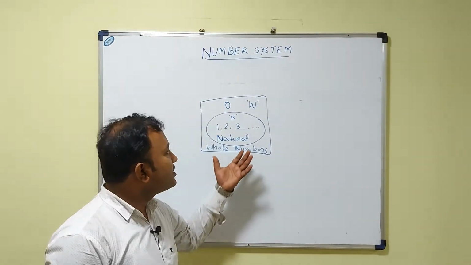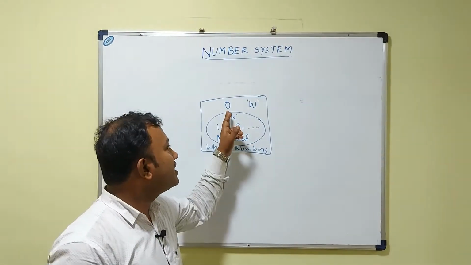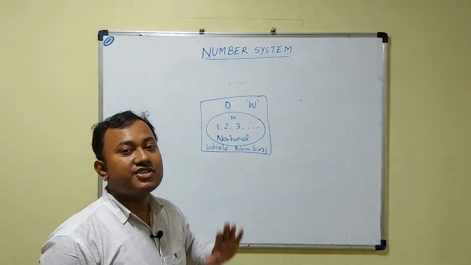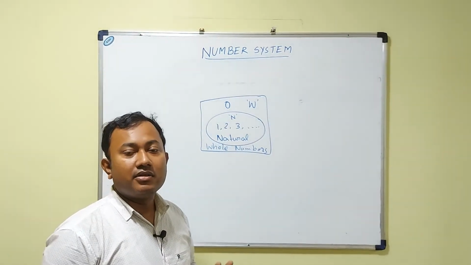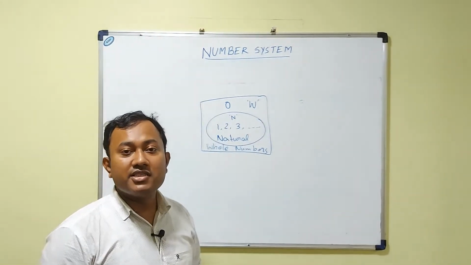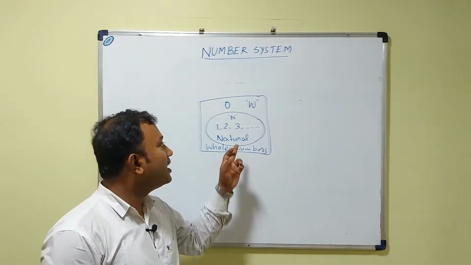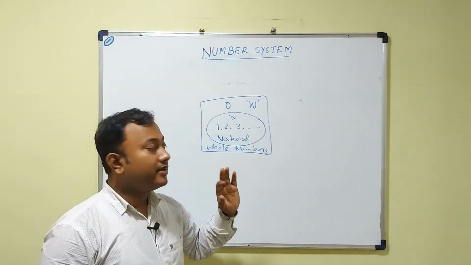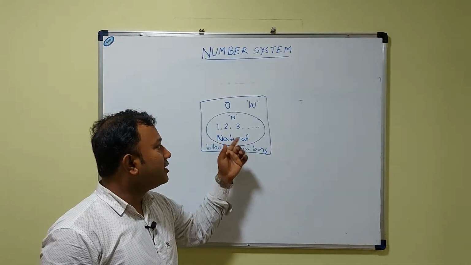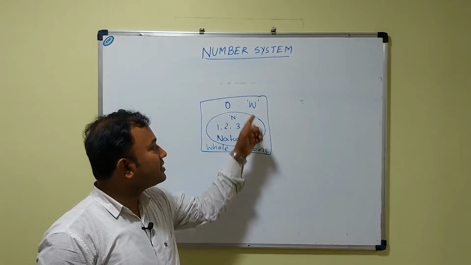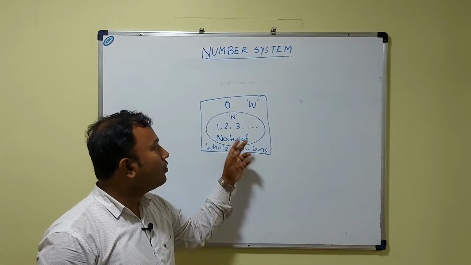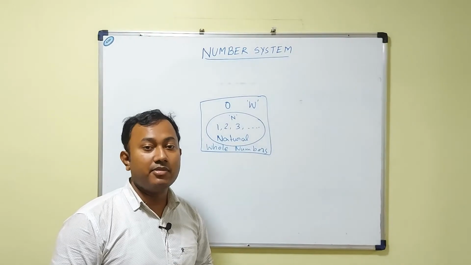Okay, the question comes here: is 0 a natural number? Our answer will be no, 0 is not a natural number, 0 is a whole number. From here you can see that all natural numbers are whole numbers, but all whole numbers are not natural numbers. Why?